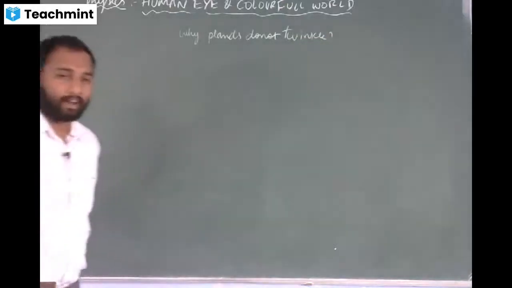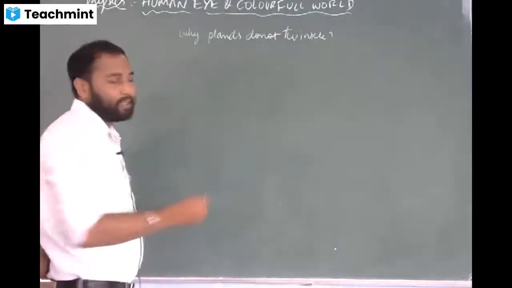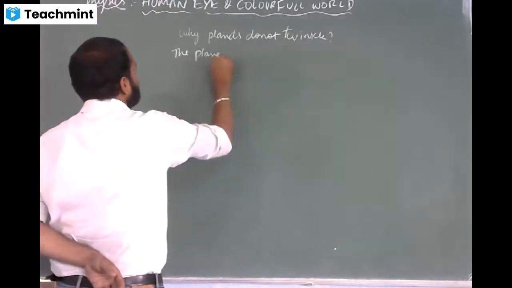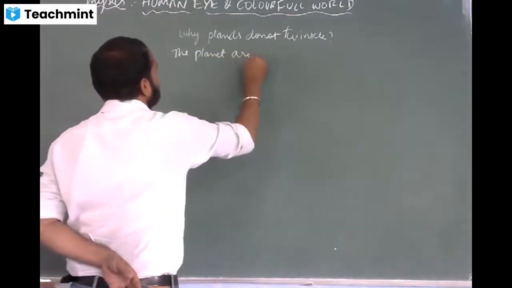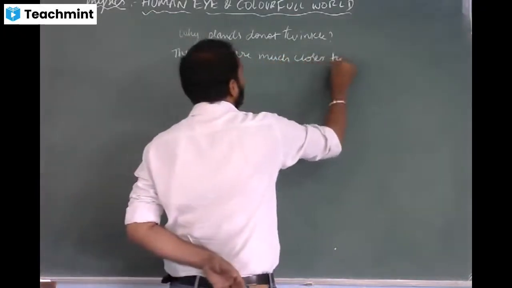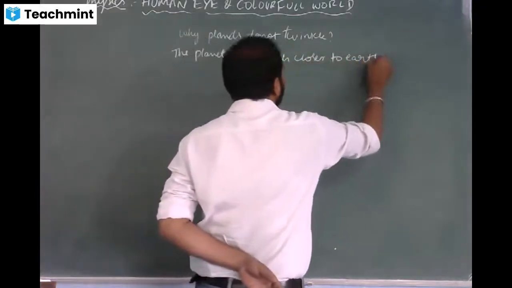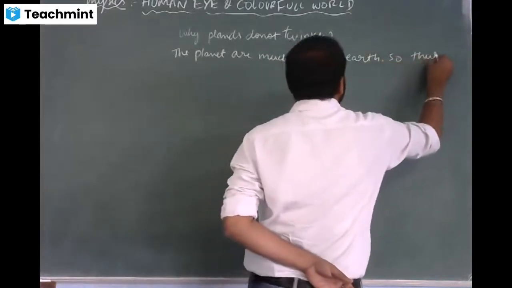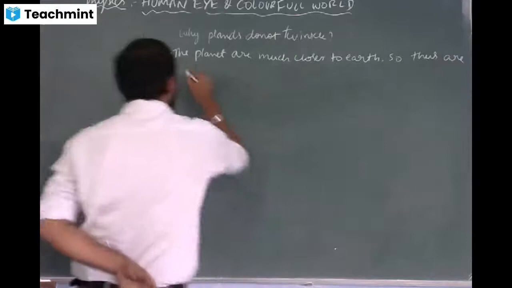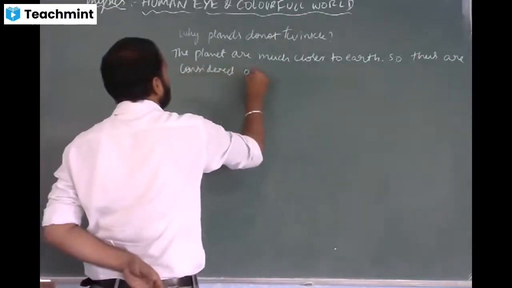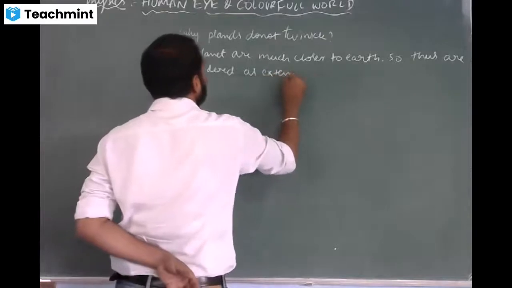Okay, so I'll write the answer for that, then later I'll explain. The planets are much closer to Earth, and thus are considered as extended sources.